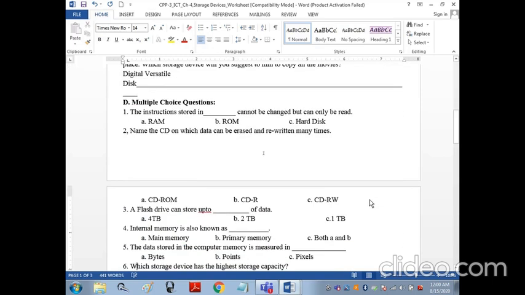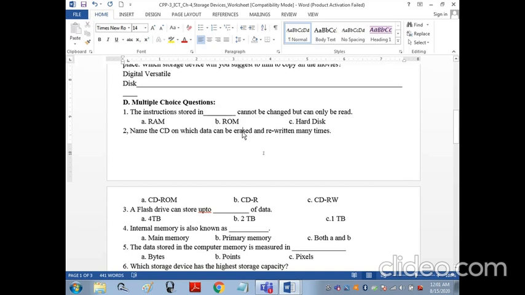Now the next is multiple choice question. The instructions stored in dash cannot be changed but can only be read. Yes, the answer is RAM. No, the answer is ROM. Can only be read but we cannot make any changes. That is read only memory. The answer is ROM.